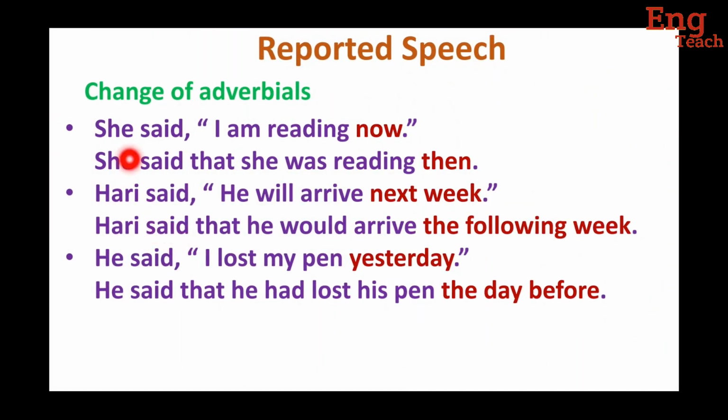Now here are some examples. She said, "I am reading now." Here the answer is: she said that. "I" changes according to the subject "she", so here we have to write "she". "Am" changes into "was". So she was reading. "Now" changes into "then". The answer is: she said that she was reading then.